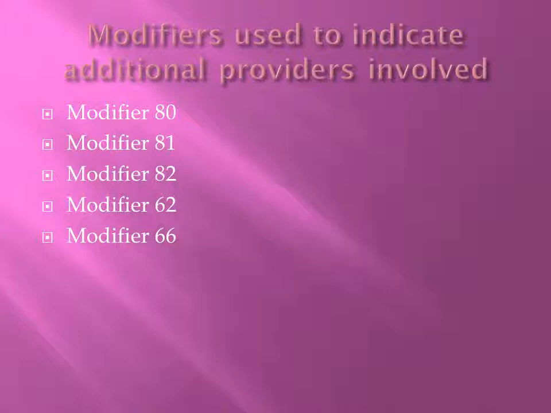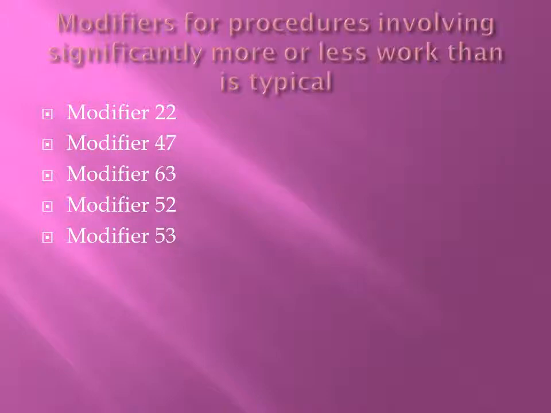Modifier 62, co-surgeon, two surgeons who operate together and perform distinct part of the procedure. And modifier 66, surgical team. This is a group of healthcare providers that perform a surgical procedure together. Procedures involving significantly more or less work than is typical. You would use modifier 22 for increased services, more work than typically necessary. There might have been complications.